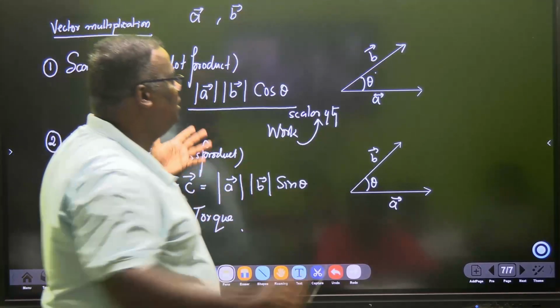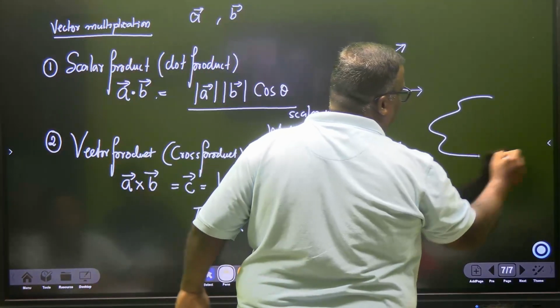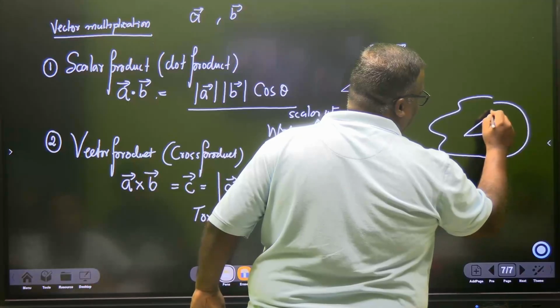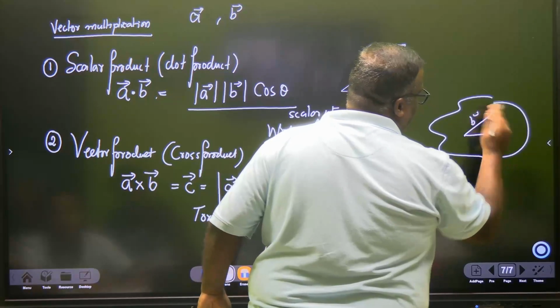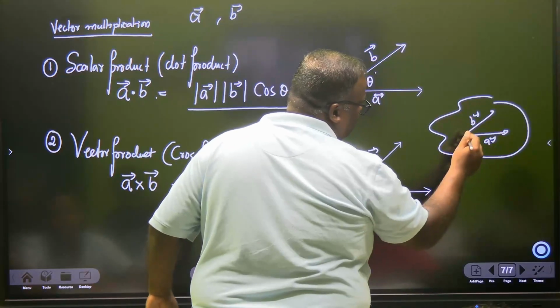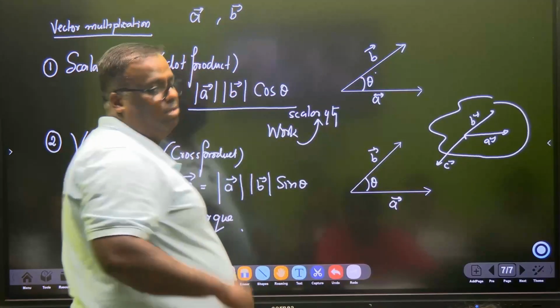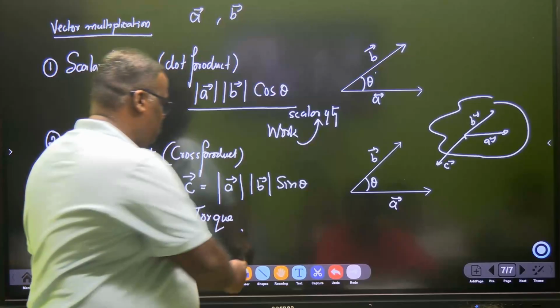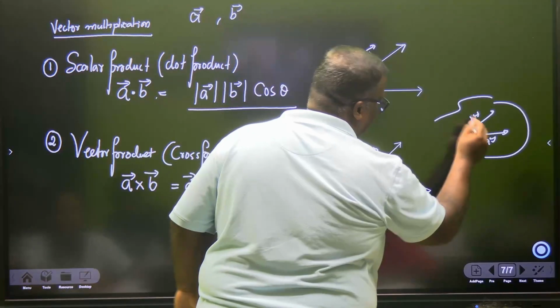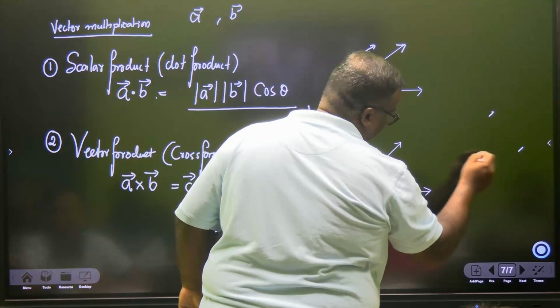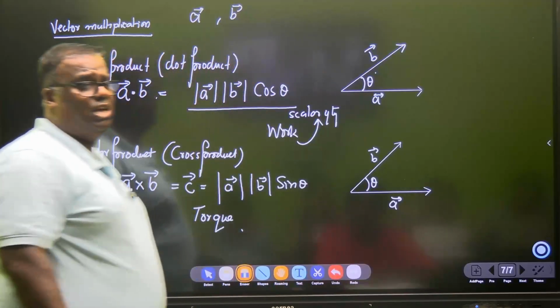In fact, to make you understand a little bit, let's say this is a plane and this is a vector and this is a vector. This is A and this is B. So it will come out. It will come out somewhere like this. C vector. It will be coming out. So we have to see it in 3D. So it's not so easy. Screen से बाहर निकलेगा. So this is what you should know in this chapter.